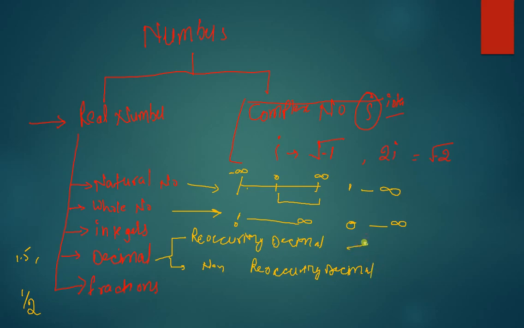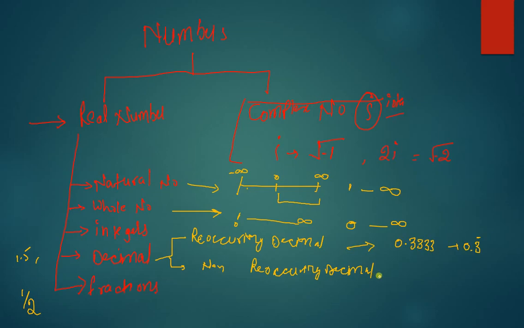Right? So reoccurring decimals are those numbers, like if we write 0.3333, we can say it is nothing but 0.3 bar. Any number which has 3 bar above it is called a reoccurring decimal or repeating decimal. The numbers are repeated.